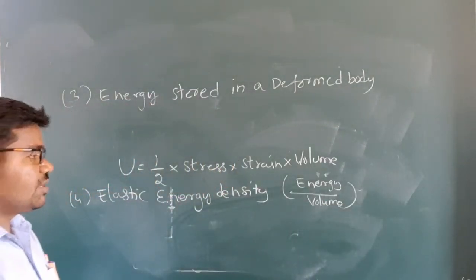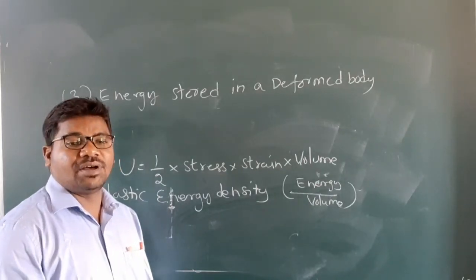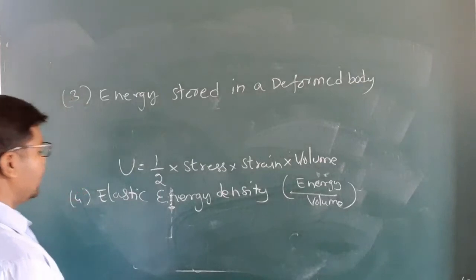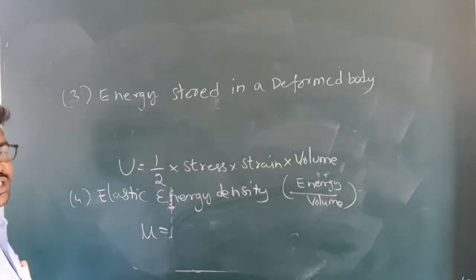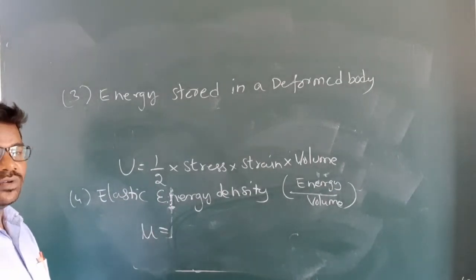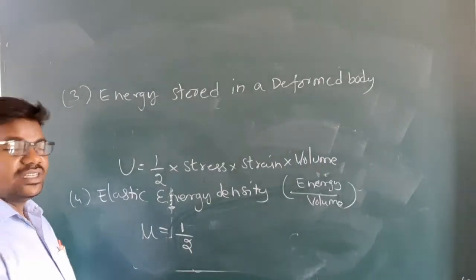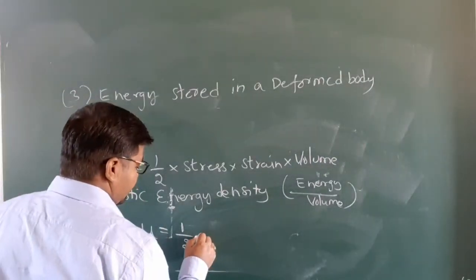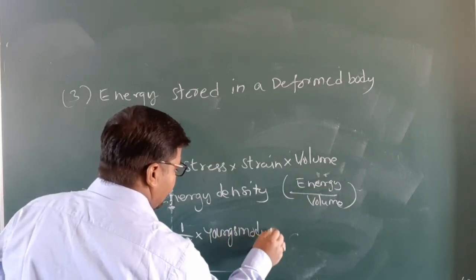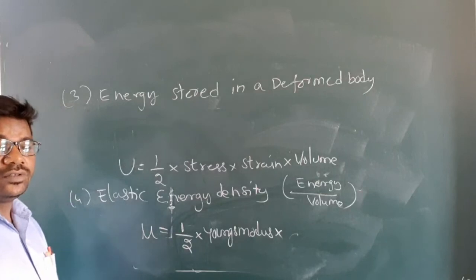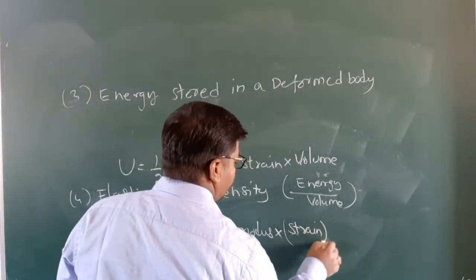Energy density means energy per unit volume. Energy density means the ratio of energy to the volume of the material. It is denoted mu. Mu is equal to 1 by 2 into Young's modulus into strain whole square.